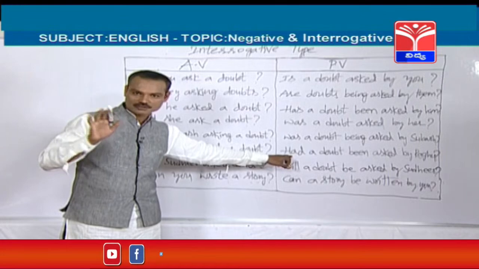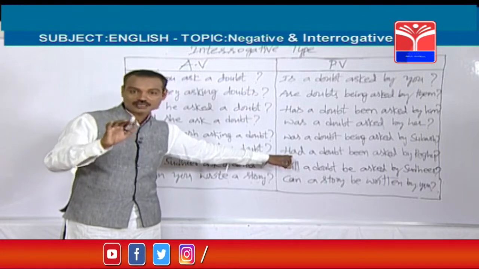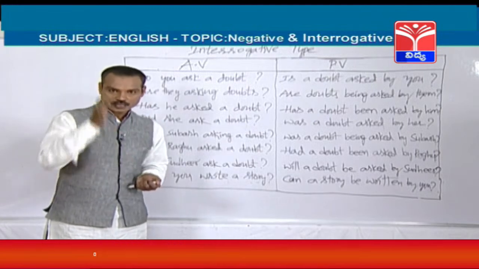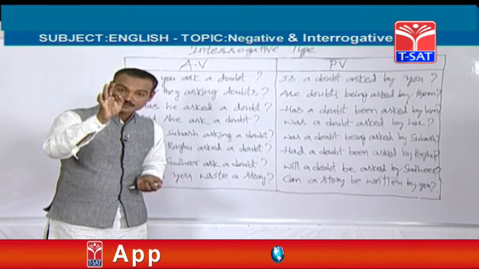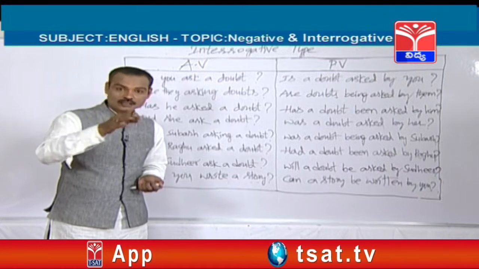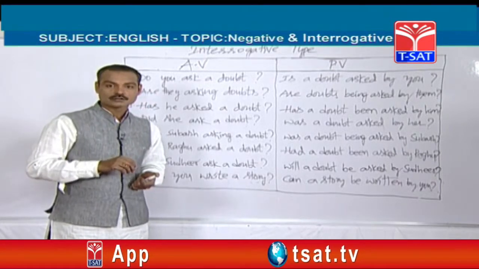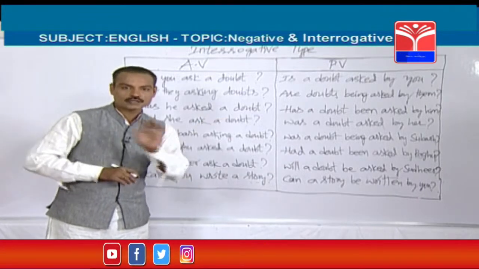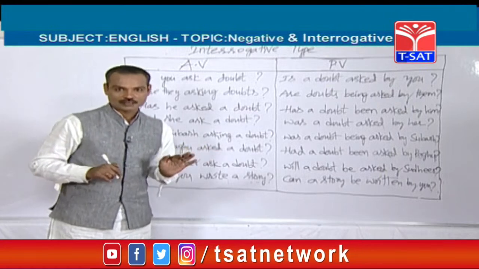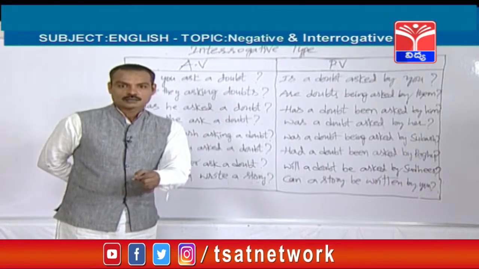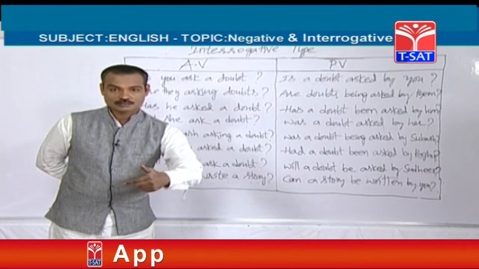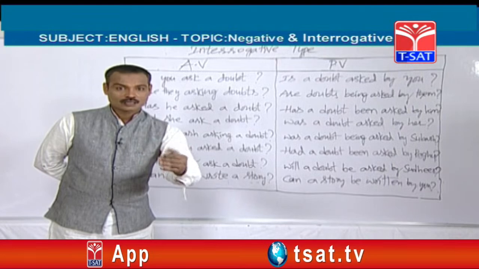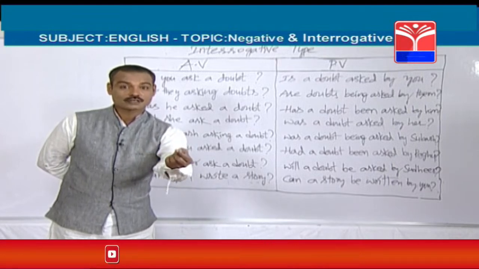Once again I am going to tell you, it's a beautiful technique which helps you a lot. When the active voice starts with had, even the passive voice also should be started with had. It helps you in the examination. While you are writing exams, you see a question which has started with had. 4 options will be given. One option may start with has, another option may start with have, one option may start with was or were, or there is one option which has started with had.